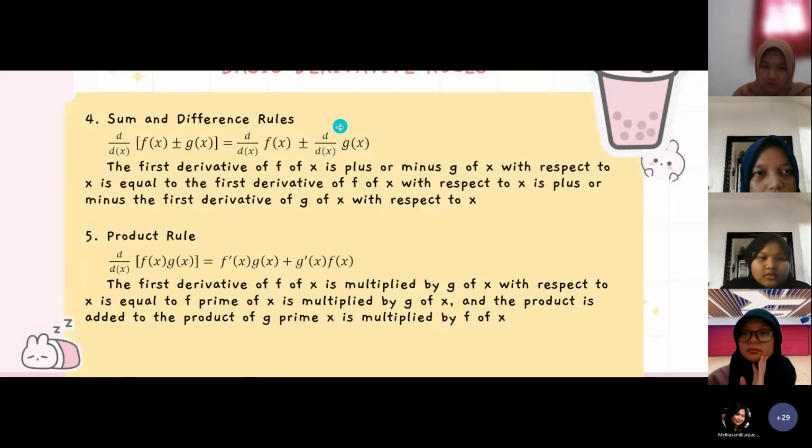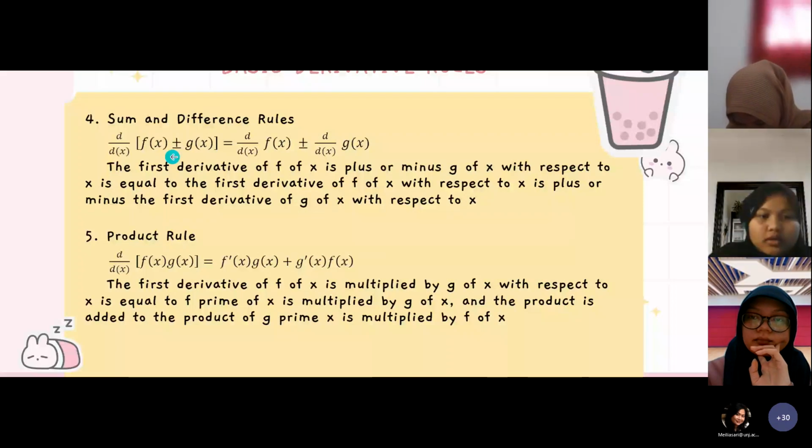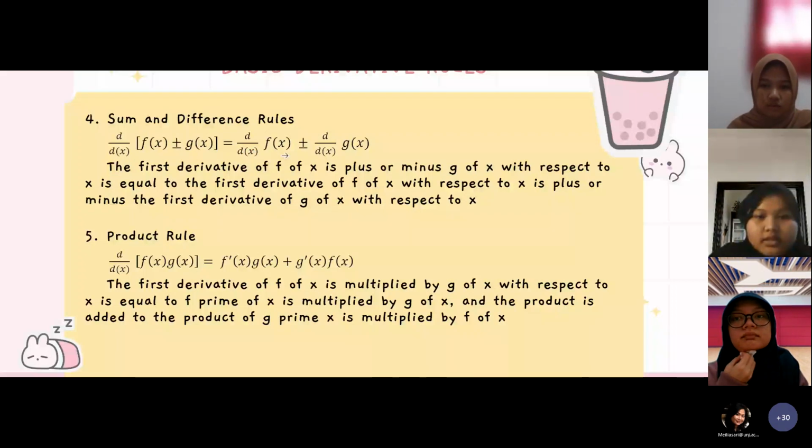Fourth, sum and difference rule. The first derivative of f of x plus or minus g of x with respect to x is equal to the first derivative of f of x with respect to x plus or minus the first derivative of g of x with respect to x.